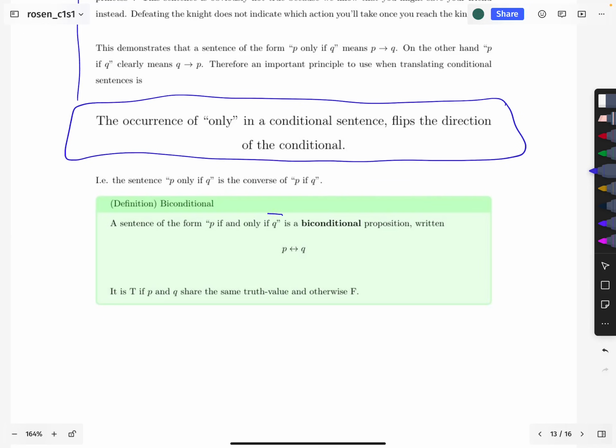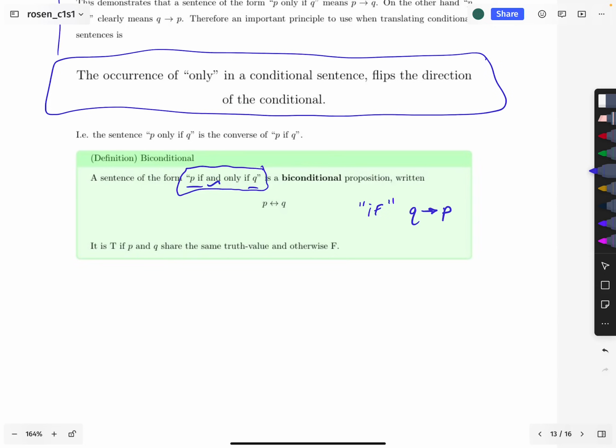All of this helps us to understand a phrase of the form P if and only if Q. P if Q means, so the if part corresponds to if Q then P, because the if for that is talking about the P, and for that part of the sentence we don't have the word only, so we're saying if Q then P. So that's the if part.